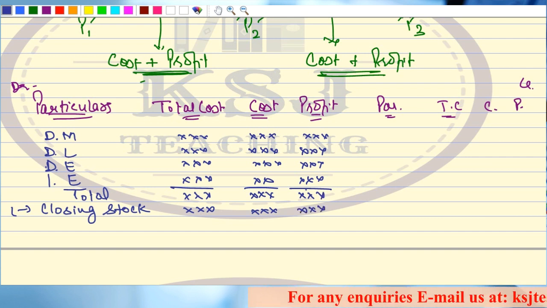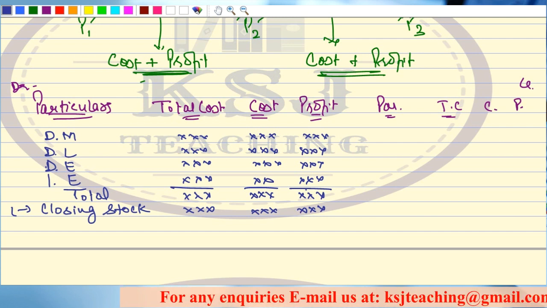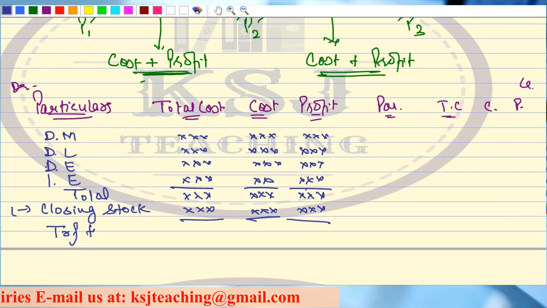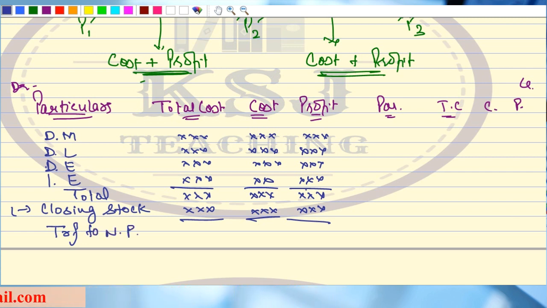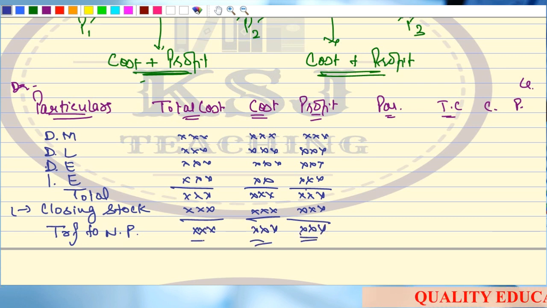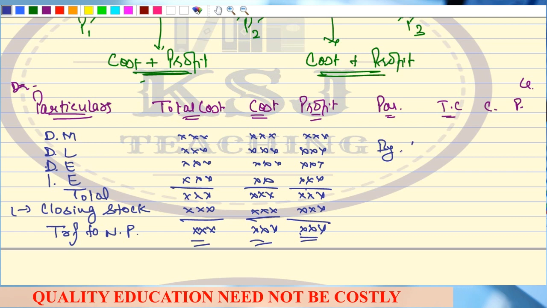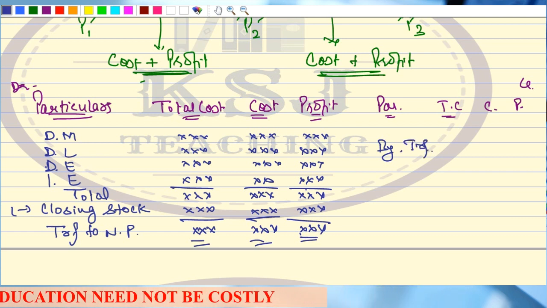So you will reduce the closing stock, and whatever is the net value, that will be transferred to the next process. Whenever you are transferring to the next process, you have to identify what is the cost element in that and what is the profit element in that part. Okay, so here you will write by transfer, right? So this will be transfer to the next process.